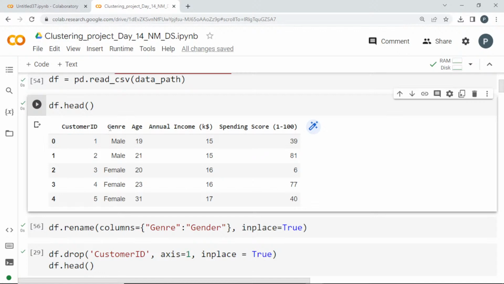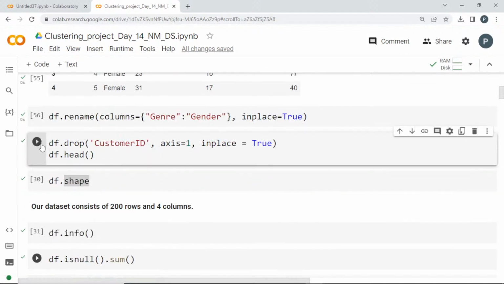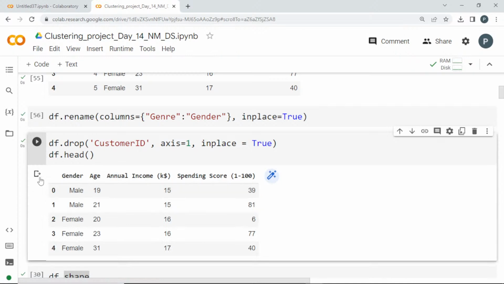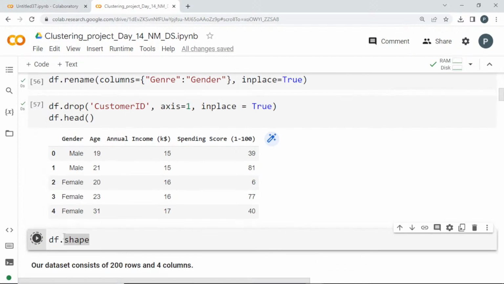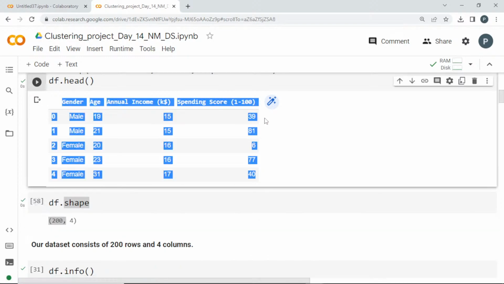And can you see another thing, guys? I told you, this is unsupervised learning because there is nothing for you to predict. You are just going to find the clusters or groups of these customers, so that if you get a new customer, you place them in one of the groups. For example, if you have 3 groups, you can give them different discounts based on their group. I hope I have dropped the customer ID. Now these columns alone can be the features. I'll get the shape of it. It seems we have 200 rows and 4 important columns that we are going to analyze.